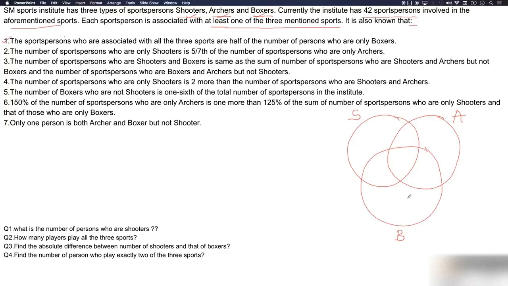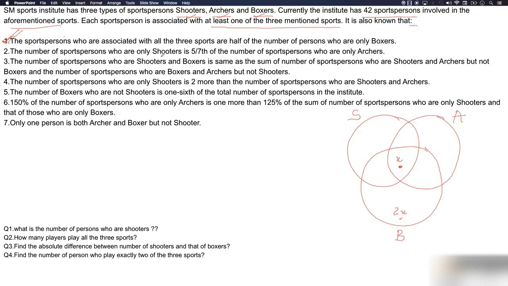The first point says the number of sports person who are associated with all the three sports are half the number of the person who are only boxers. So who are only boxers? This region. And the number of players who are associated with all the three sports is this region. If this is X, then this would be 2X. So we're done with the first point.